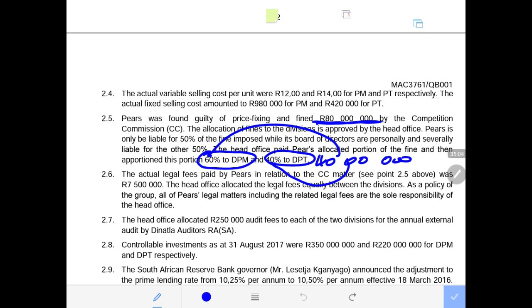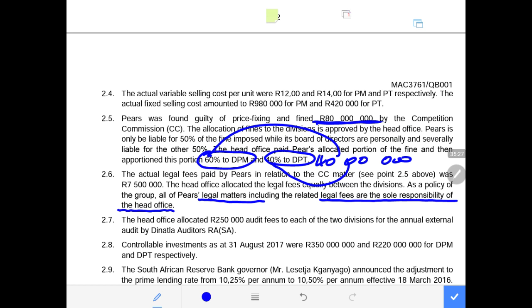The head office allocated the legal fees equally between the divisions. And as a policy of the group, all PEAR legal matters, including related legal fees, are the sole responsibility of the head office. That means the legal matters, the legal fees, and the legal cost are head office controllable expenses.